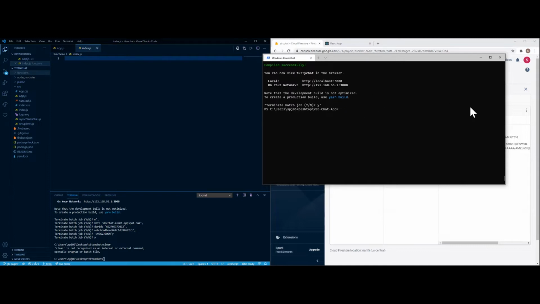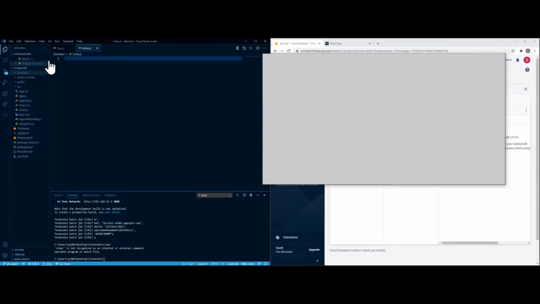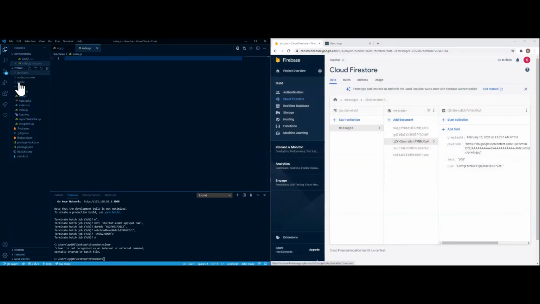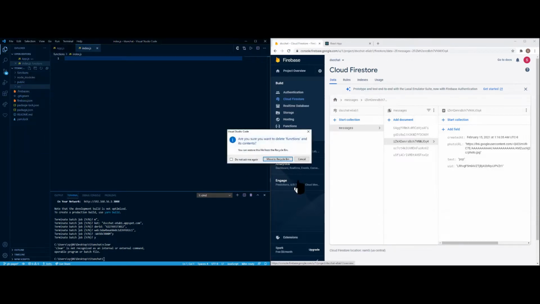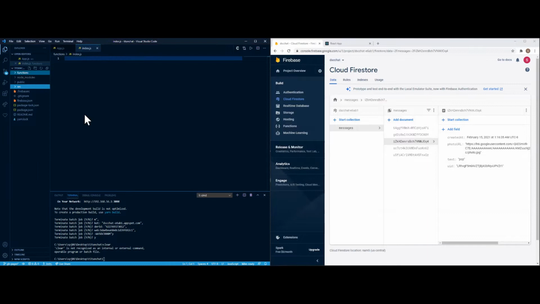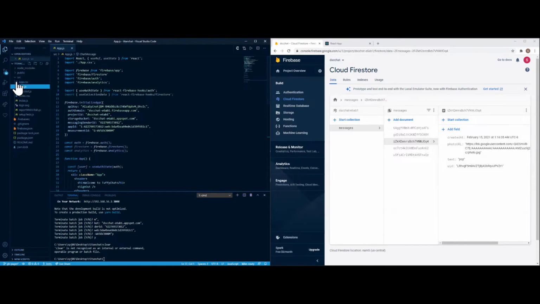It's entirely up to you. So from there, you're going to be created to this module where you're going to just have, for example, the node modules, public, source. Functions is something we're going to be showing later on. I'll show you how that works in a bit. But for now, I'm going to delete this so we can follow along. As functions goes away, we're going to just have the app source, the app.js, app CSS, blah, blah, blah.